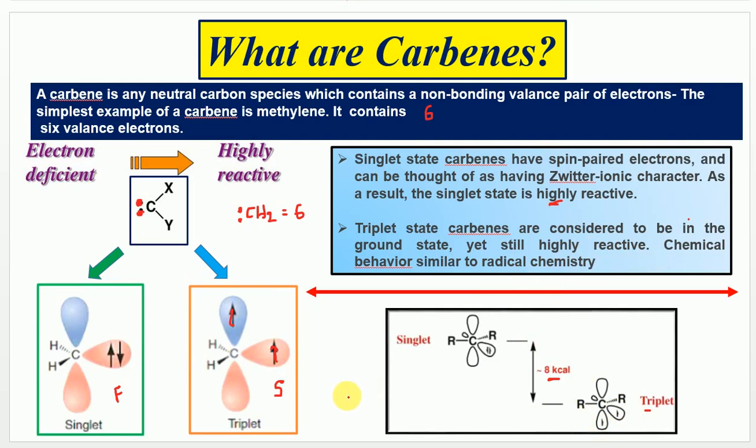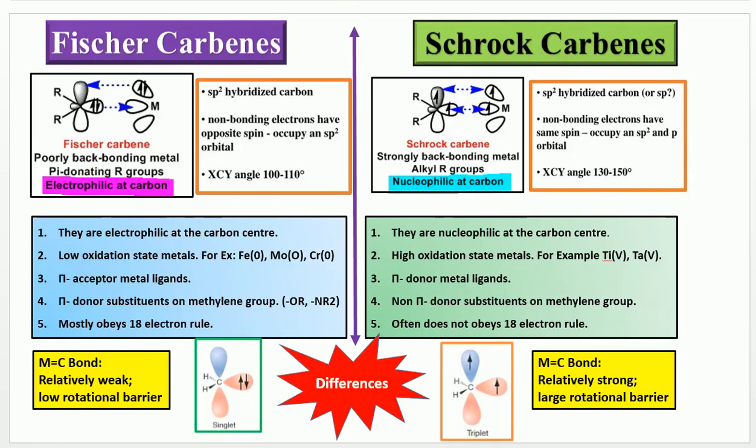Now I am going to discuss the basic differences between Fischer and Schrock carbenes. Here I have listed a few differences. First I am going to talk about Fischer carbenes. In Fischer carbenes, the carbene donates a pair of electrons to the metal, and at the same time accepts a pair of electrons back from the metal. But this back bonding is very poor, with poorly back-bonding metals.